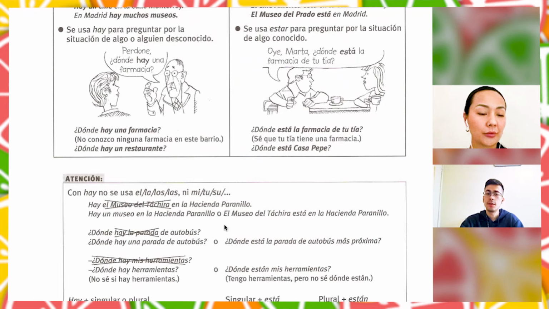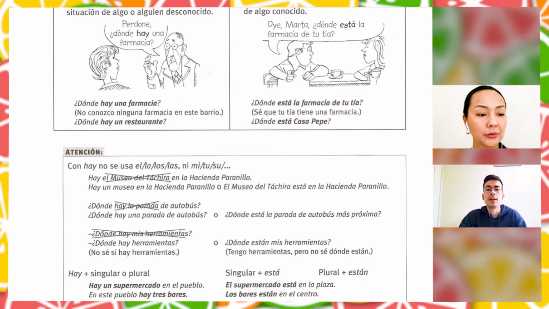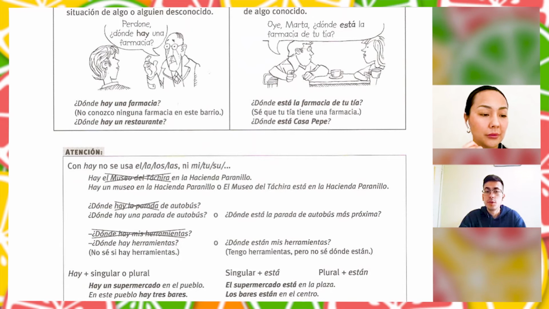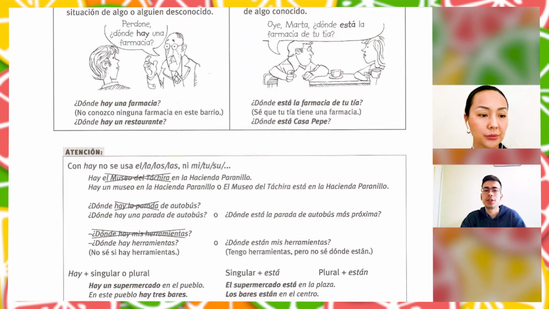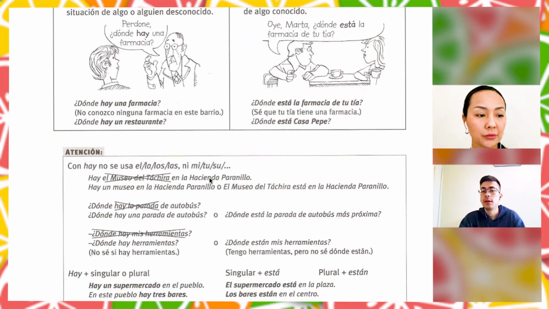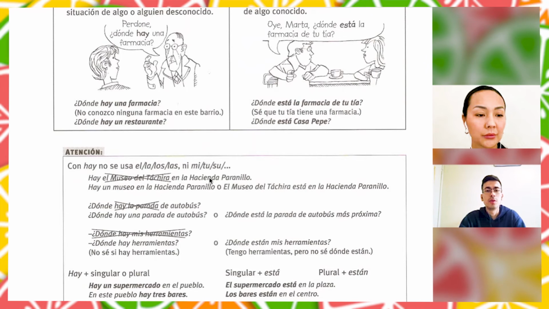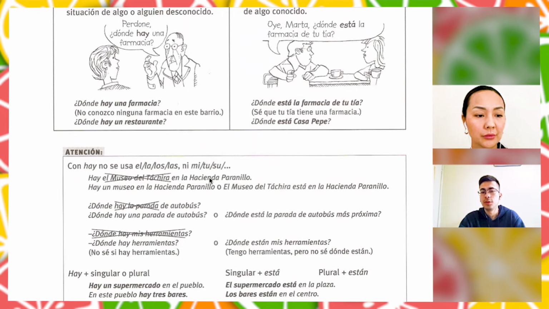Yes. For example, hay un museo en la hacienda Paranillo, right? So we say there is a museum in the village, maybe in this case, no? Village Paranillo. Okay, this is with the verb hay, right? And with the verb estar, then we can use it. El Museo de Táchira está en la hacienda Paranillo.